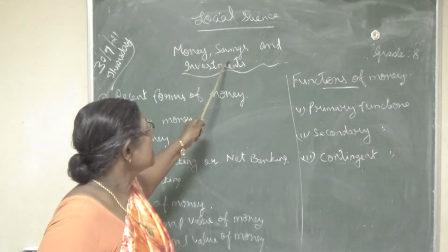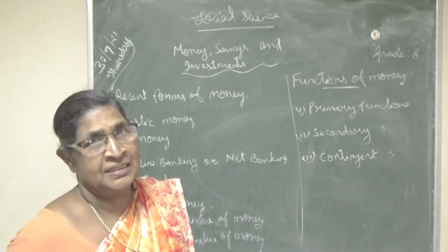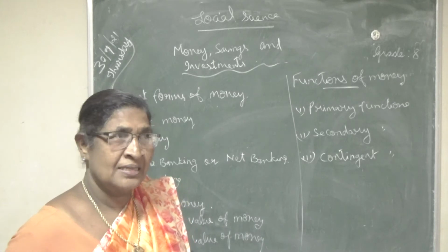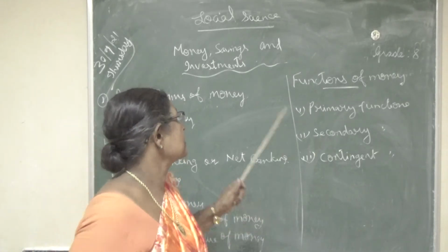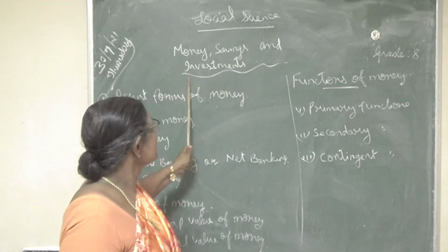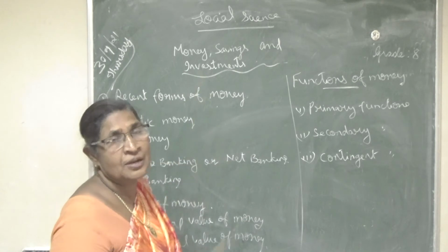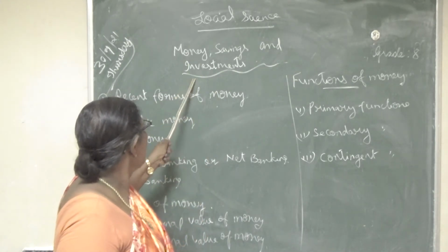Okay, savings means that a person deposits or saves a small part of his income without using it for consumption. Consumption means buying things, that is savings. And investment means depositing the money for future use. Okay, so now the forms of money.